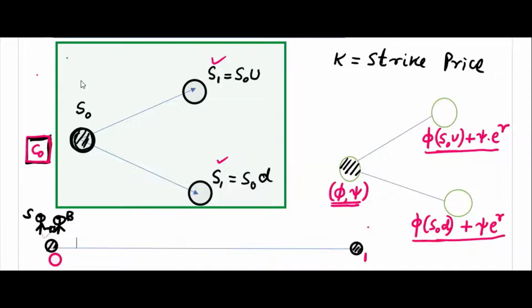If the share price goes up, it will depend on this one. If the share price goes down, then this one. This is what we know. And what is the value of this one? Suppose we denote it by V0. We don't know C0, and there is no way we can know C0.